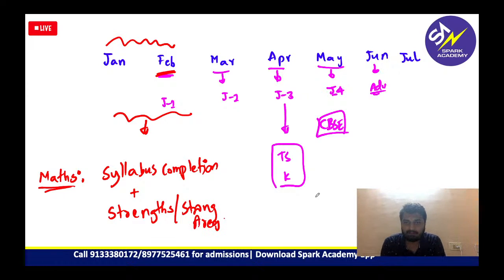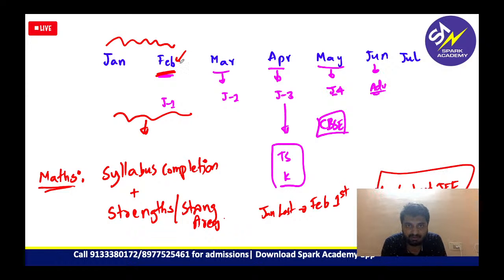And also from Jan last week to Feb first week, you should start giving mock tests for JEE because you will be having that exam in Feb. You are writing your first exam in the last week of Feb. So you should be giving at least 3 to 4 mock tests for your JEE.